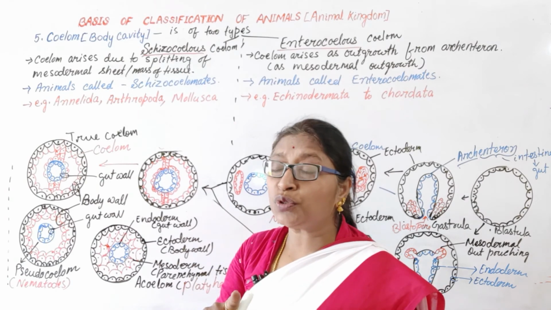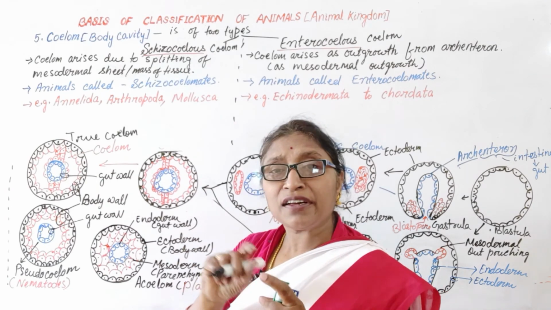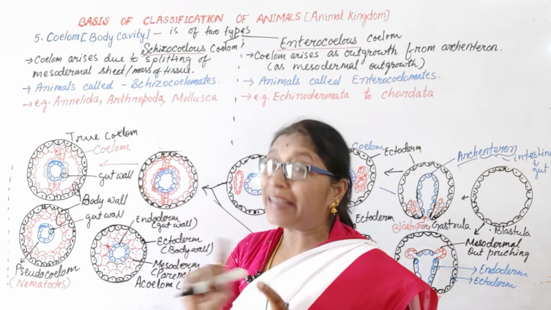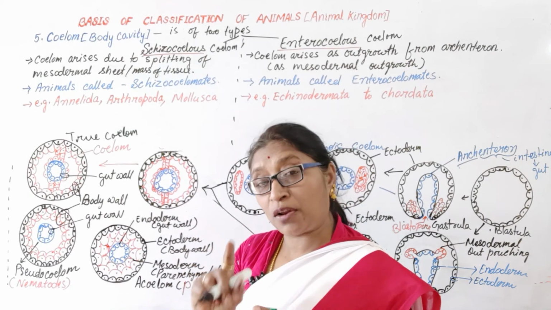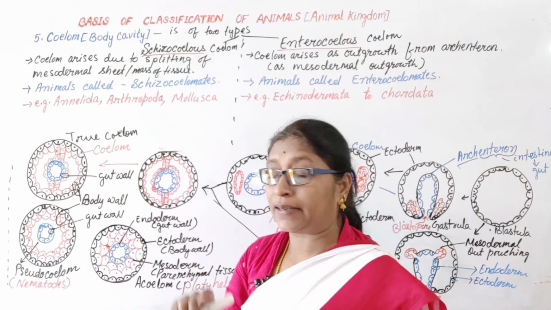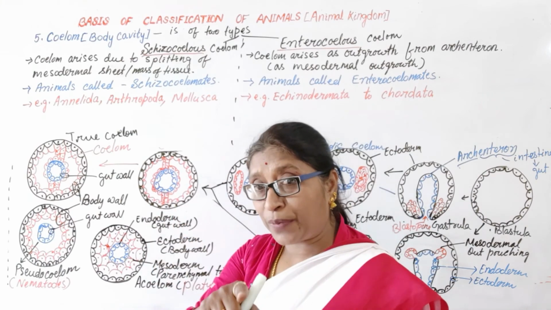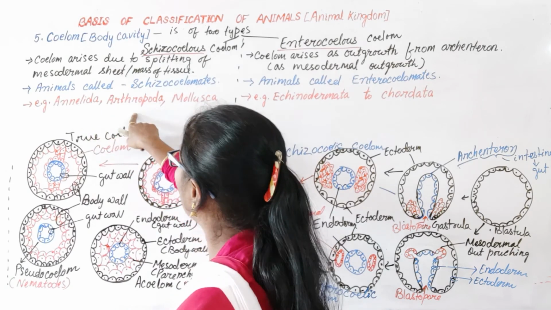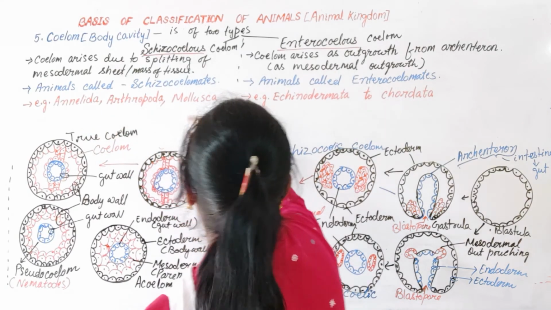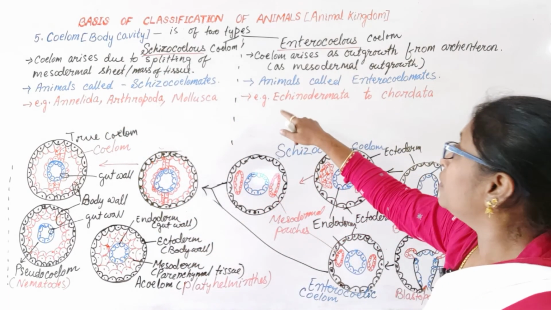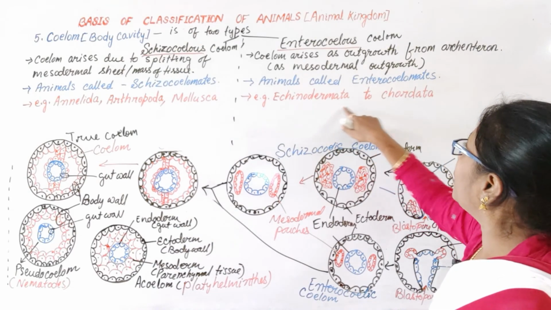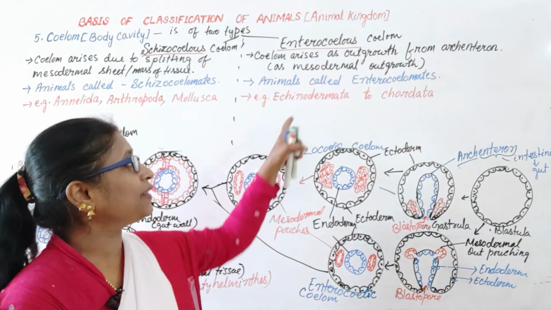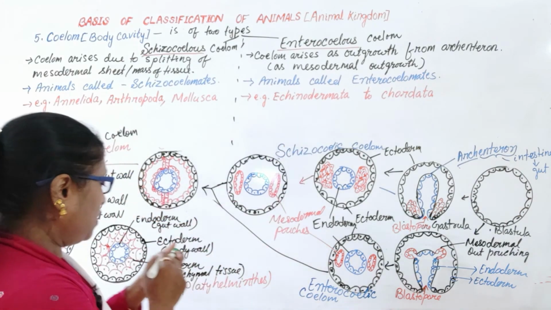So schizocoelous coelom is found in Annelida, Arthropoda and Mollusca. And I am repeating, just advising you, go through your mother tongue 10th class book to find out the English terminology. Otherwise, you can't remember. Yes, Annelida, Arthropoda and Mollusca come under schizocoelom, and Echinodermata to Chordata have the enterocoelous coelom, or they are enterocoelomates.